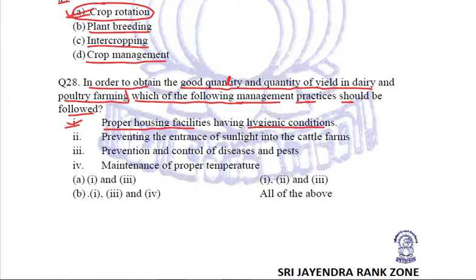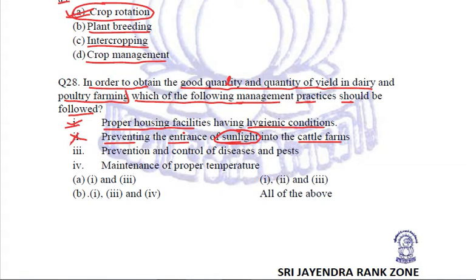Next option is preventing the entrance of sunlight into the cattle farm. No, sunlight should come, right? We should not prevent the entrance of sunlight. Yes, we should make such shelters that they should be protected from direct heat. But sunlight, proper ventilation, everything is a must for the proper breeding and proper rearing of the poultry and dairy animals.